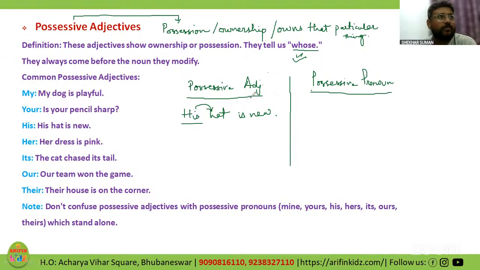So we need to see that his hat, none other than his hat. So his is giving me the possession. My dog is playful. Playful can be an adjective, yes, but not possessive. It gives me the quality, Bhumika. My is possessive. If you see, in a possessive adjective, my shows ownership, right?